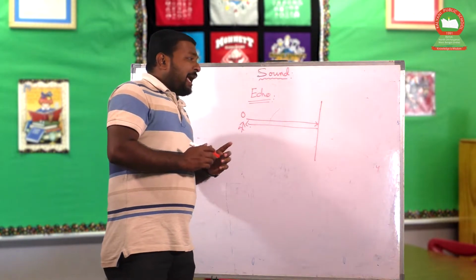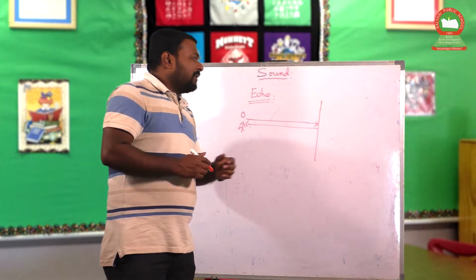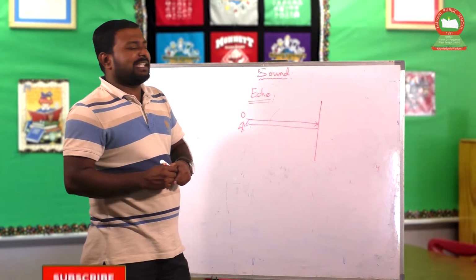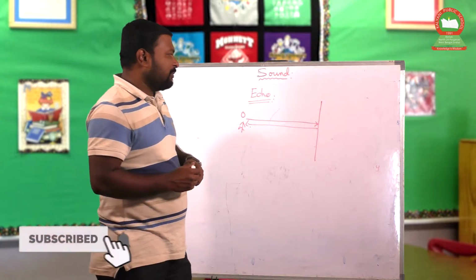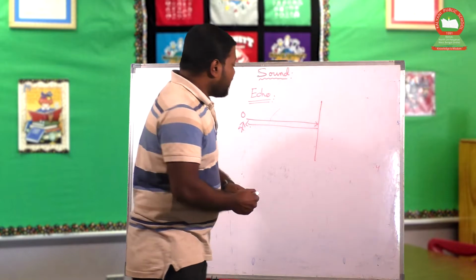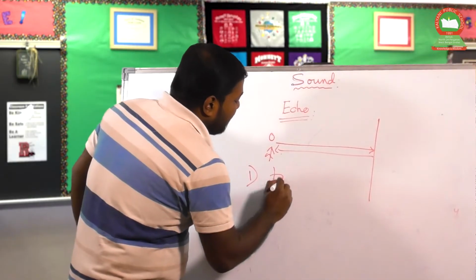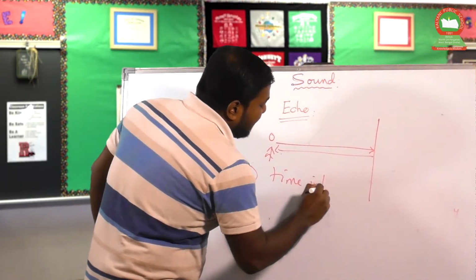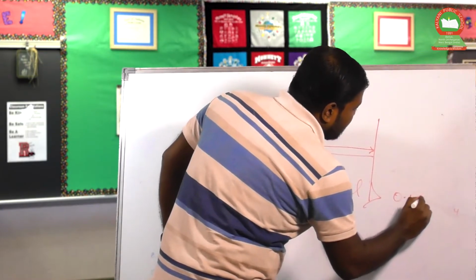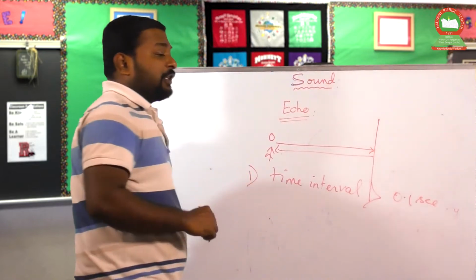If the sound movement requires less than 0.1 second, then no separate sound can be heard by human beings. That means they are not differentiated. So the condition for hearing an echo is that the time interval should be greater than 0.1 second.